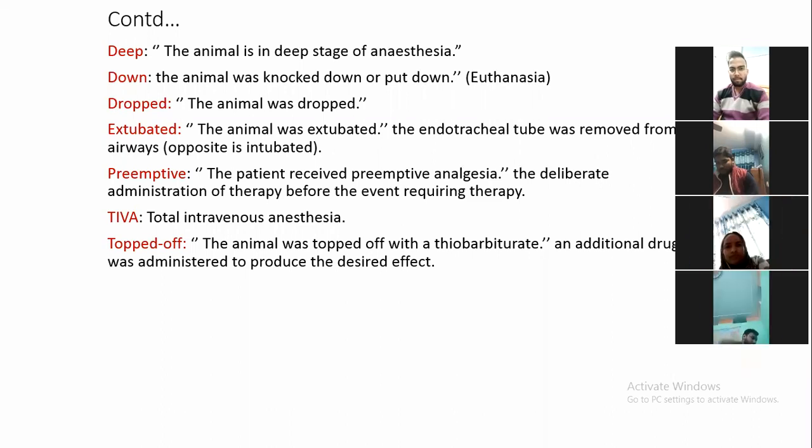Preemptive analgesia. हम कहते हैं patient received preemptive analgesia, means deliberate administration of any analgesic agent before anesthesia, just to achieve the analgesic part of general anesthesia, the 3 components हमने बताया.